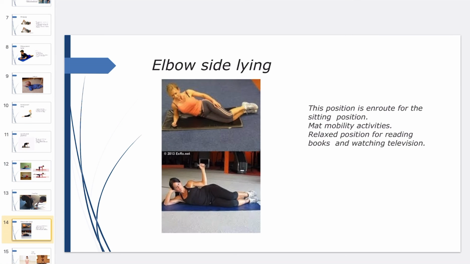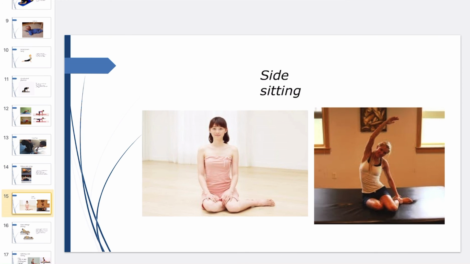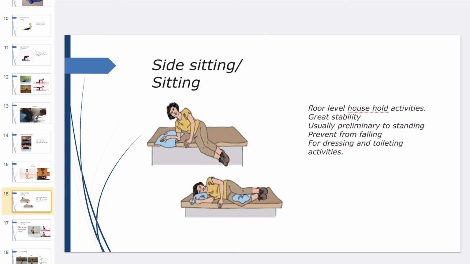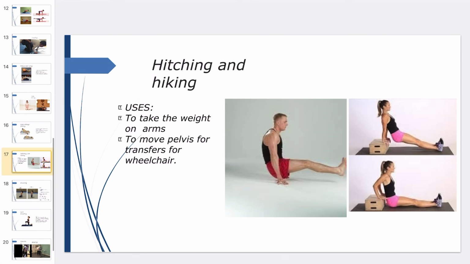Crawling. Elbow sideline. This position is en route for the sitting positions, mat mobility activity, a relaxed position for reading books and watching television. Side sitting, for floor level household activities, great stability, usually preliminary to standing, prevents falling, for dressing and toileting activity. Hiking, to take the weight on arms, to move pelvis, for transfer to wheelchair.